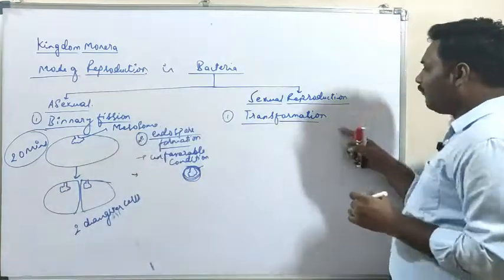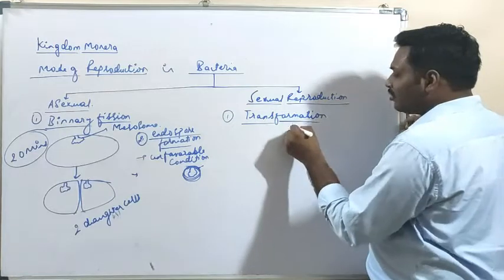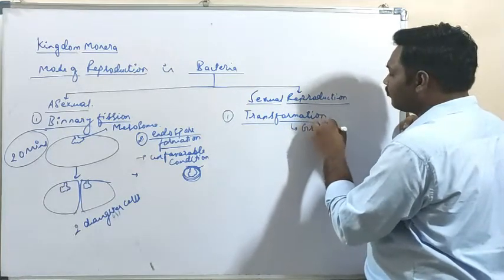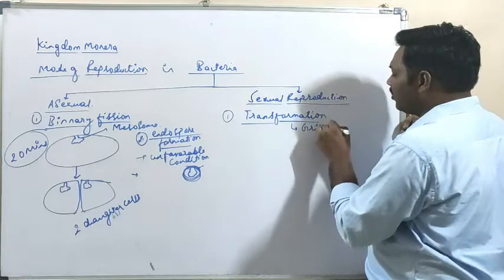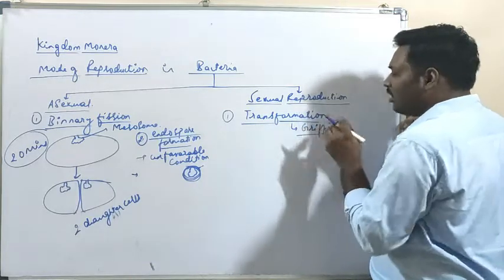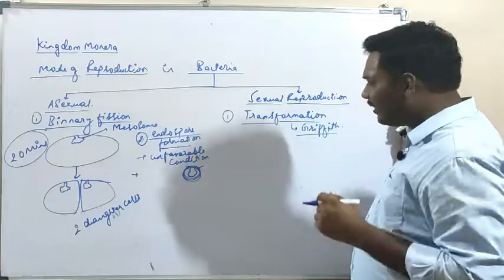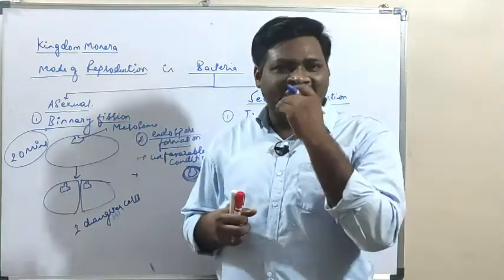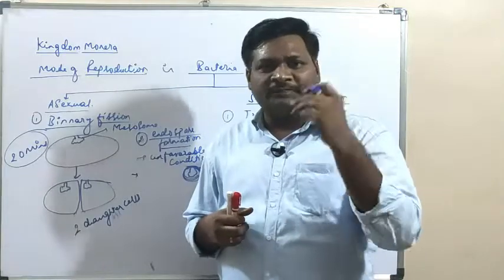Now the idea of transformation was given by a scientist called Griffith. He was performing an experiment on the genetic material, to find out what the genetic material is, either DNA, protein or something else.